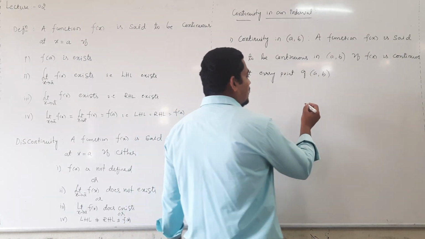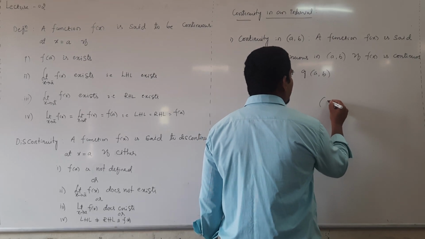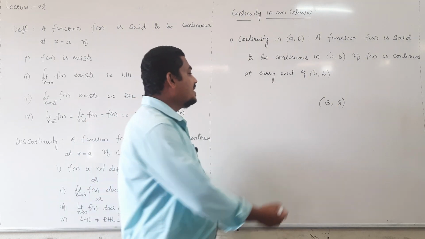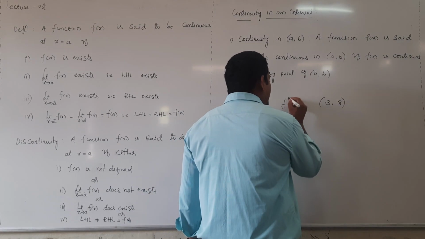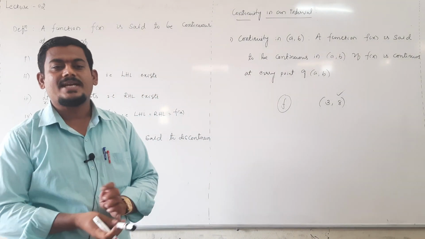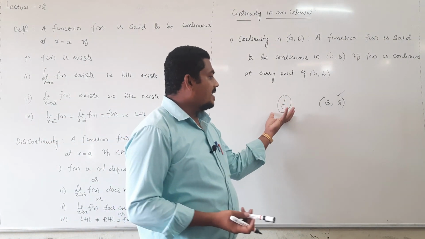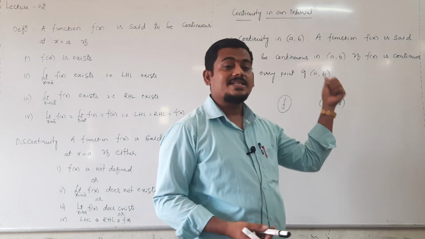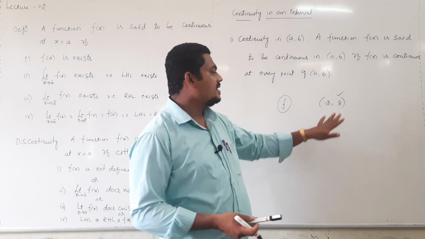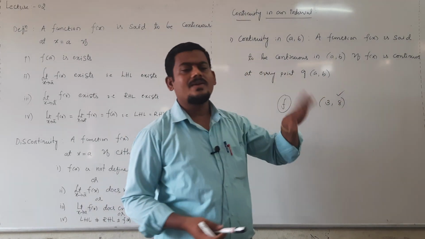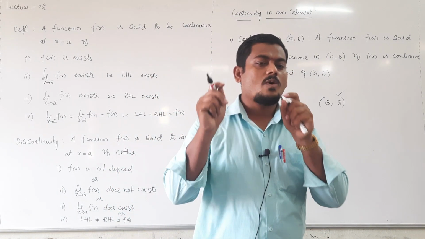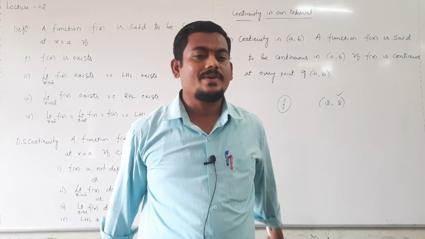For example, if I say the function is continuous in 3 comma 8, suppose this function f is continuous in this interval, then what is the meaning of this sentence? F is said to be continuous in this interval means this function is continuous at each and every one point in the given interval. You can take any one of the points from this interval, then clearly at that point the function is continuous, right?